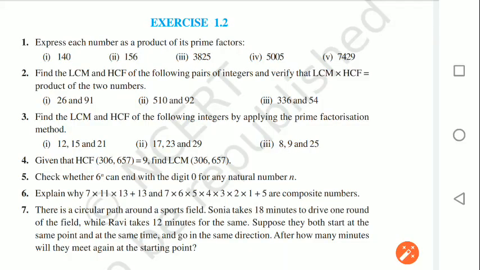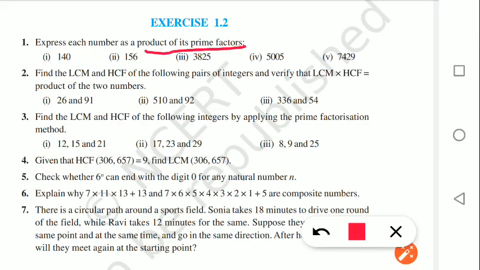Now let us discuss exercise 1.2 of NCERT. The first question says, express each of the following as a product of prime factors. Already I explained this type of question, how to express in the form of prime factors.